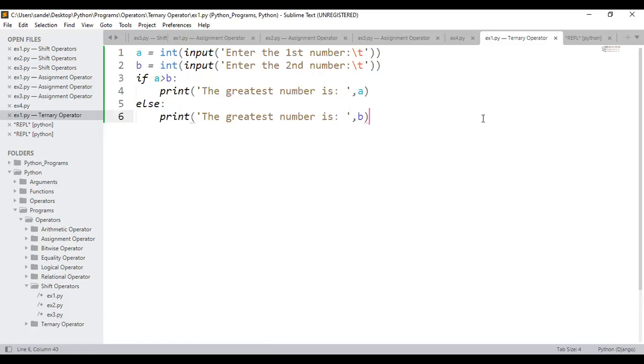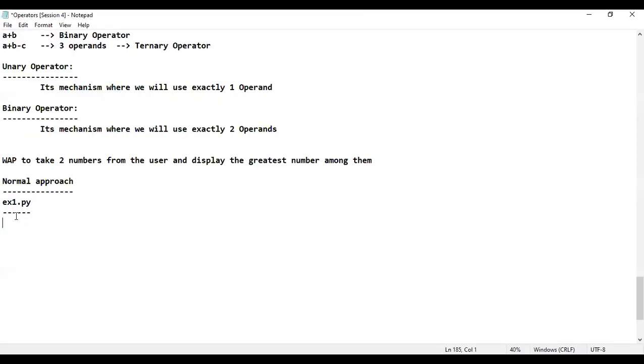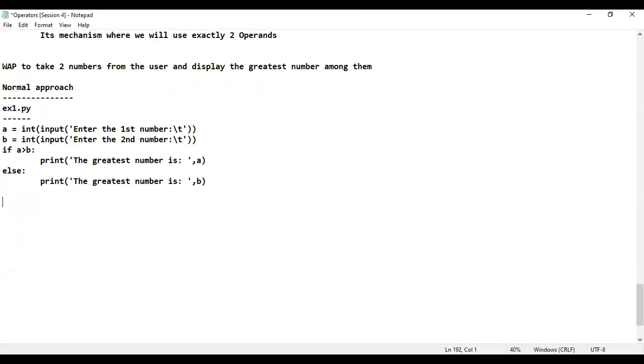Sir, then what about the ternary approach, sir? Let me just do one thing. Let me copy this normal approach on the notes first. Later we'll see the ternary approach. I'll just tell the output. Two variations is what I have taken. Let me consider those two outputs also. Copy the first one, paste it here, and copy the second one as well. Let me copy this and paste it here.